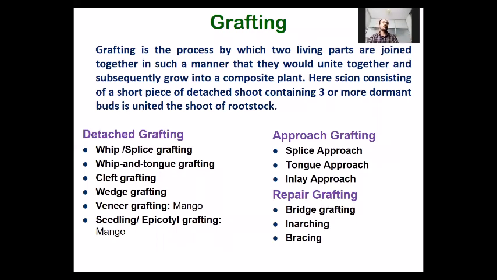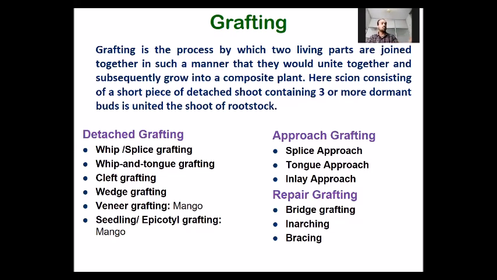The main difference between budding and grafting is the number of buds. In budding, we take only a single bud, which is united with the rootstock, but in grafting, we take a piece of shoot, which contains three or more buds. So in budding, only a single bud is transferred, while in grafting, three or more buds are transferred.